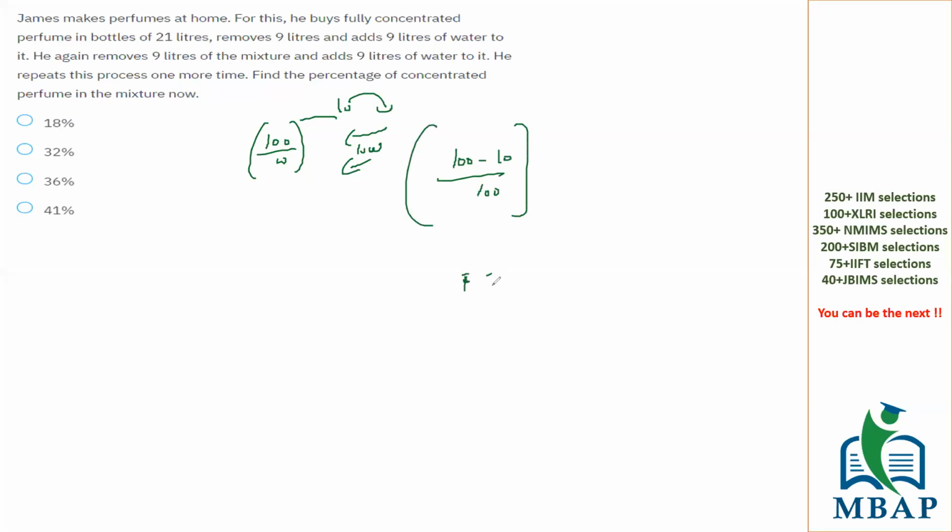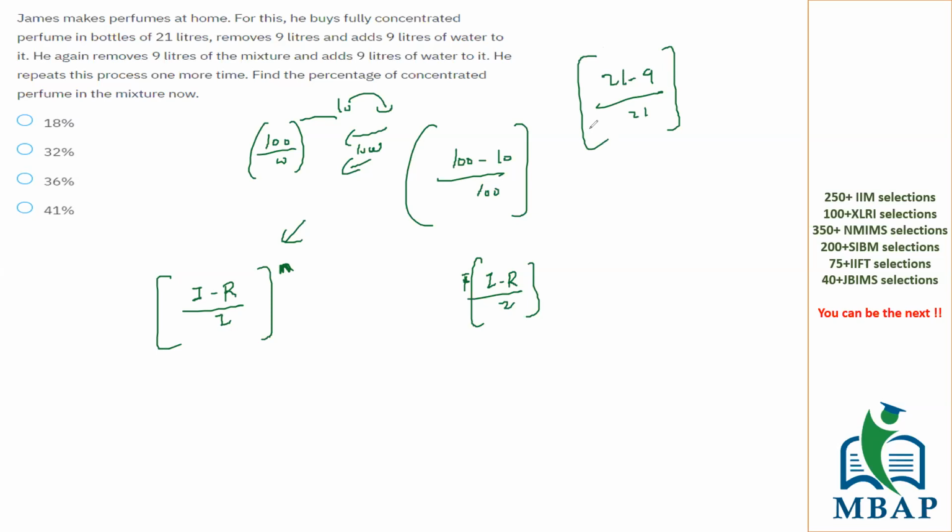which is nothing but the initial value minus the replaced value upon the initial value. So if you want a generic expression: from the initial amount, whatever has been replaced, you divide by the initial amount. And depending on the number of times the process is going ahead, you take the power of n. So in this question, this is 21 minus 9 divided by 21.